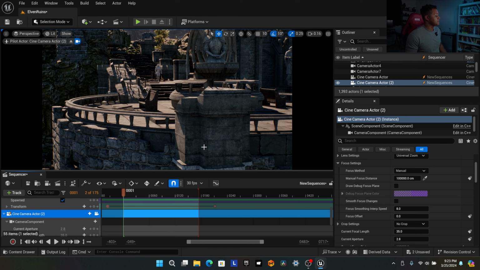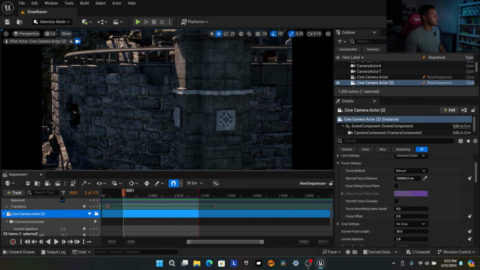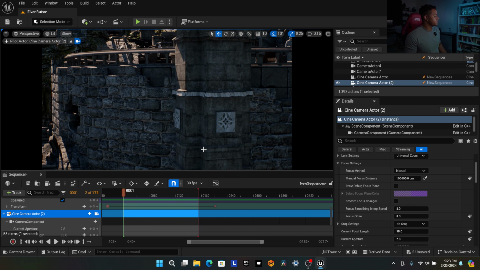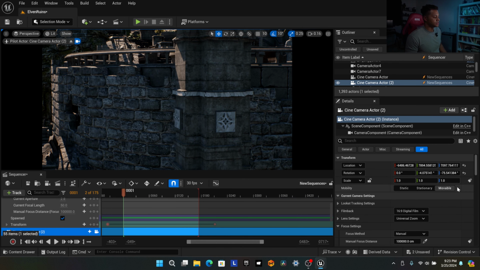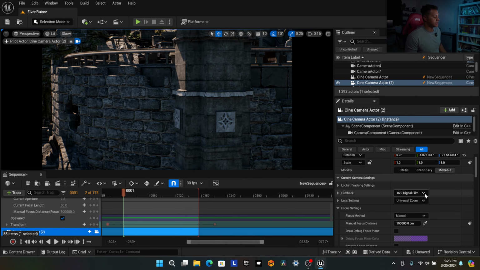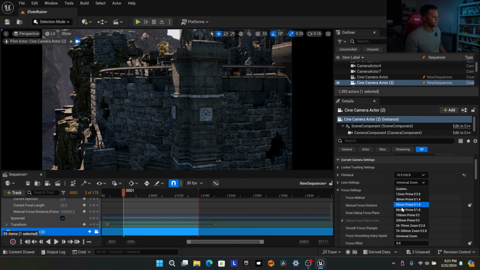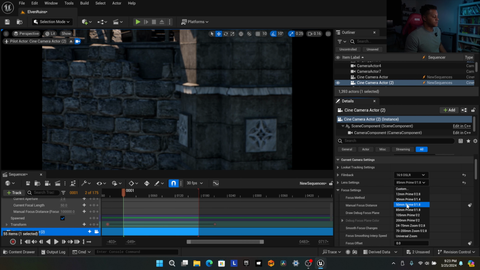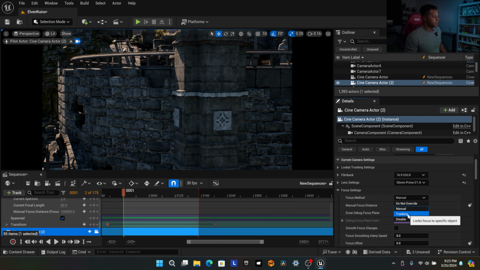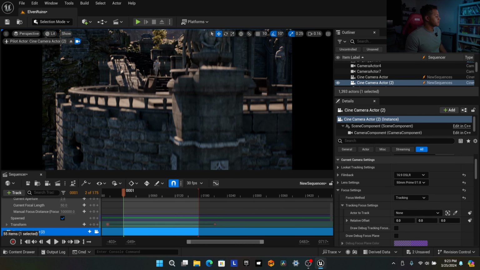And even though I will be cutting to this shot, I'm still going to start from the beginning to get the movement. Actually, before I do that, I need to set up the settings again for this camera. So 619 DSLR. Let's do 50. And tracking again. Where'd you go? Can't see you. So I'll move up.